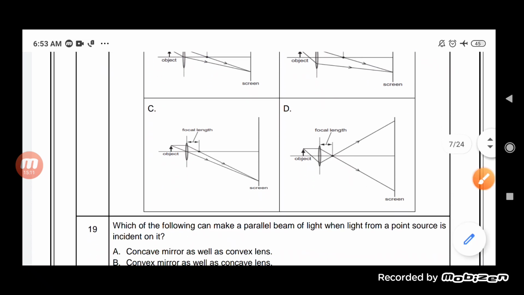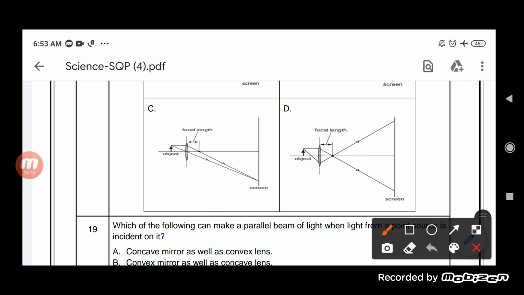In the case of the third one, see here, this one is parallel. This is correct, students, because one ray is parallel to the principal axis and after striking the surface it reaches the screen, and similarly the second one passes through the optical center and reaches the screen, and ultimately they meet at a point where the image formation occurs. So C is the correct option.